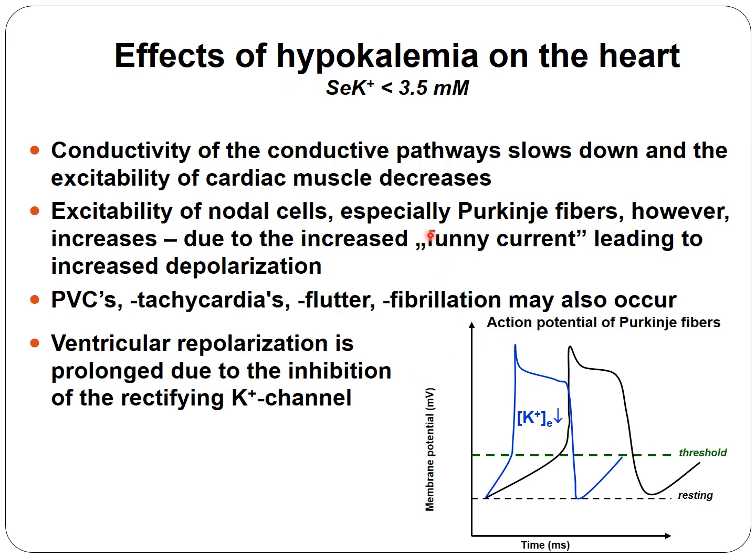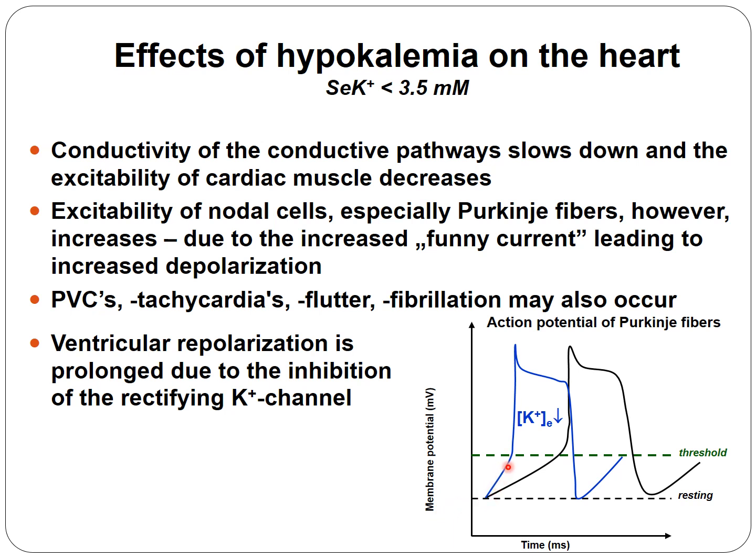In hypokalemia, the conductivity of the conductive pathways slows down and the excitability of the cardiomyocytes decreases. Excitability of the nodal tissue, however, especially the Purkinje fibers, increases due to the increased funny current leading to increased depolarization.